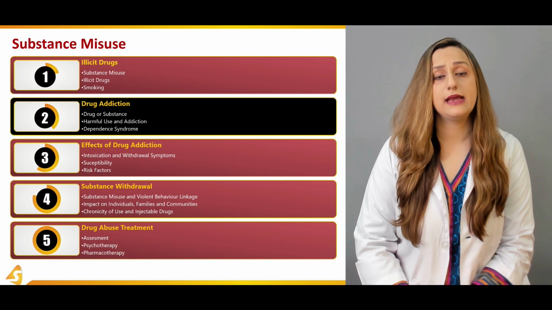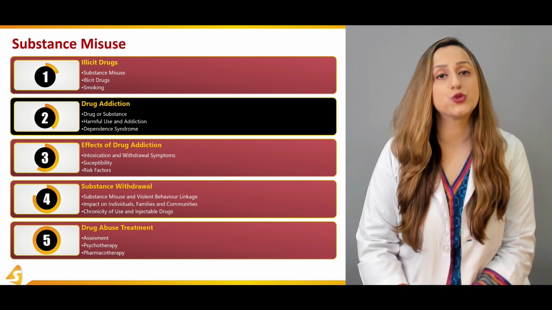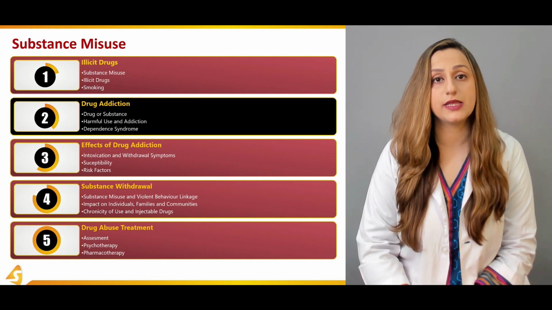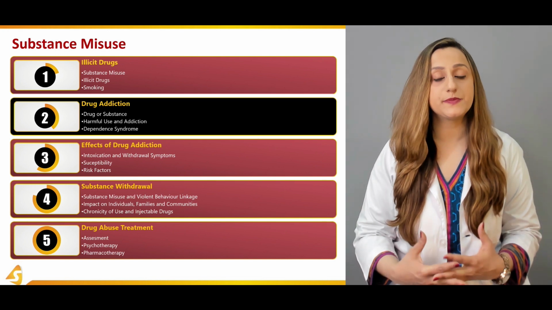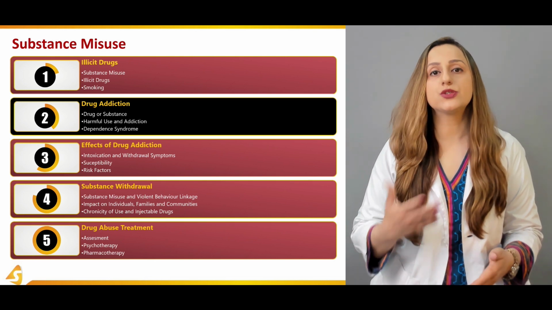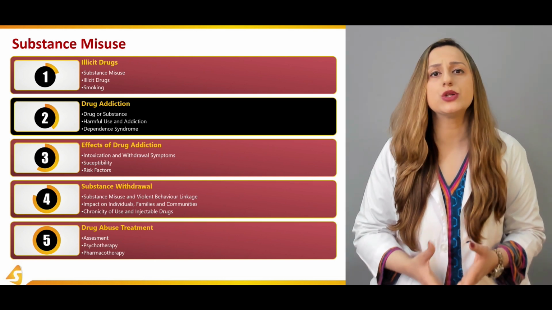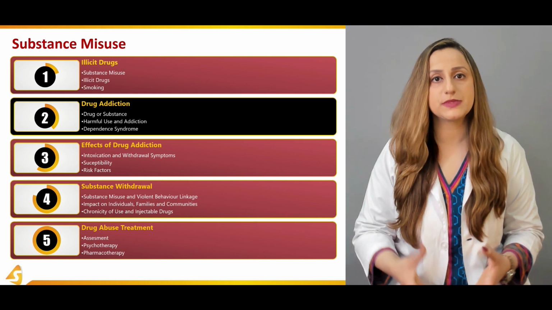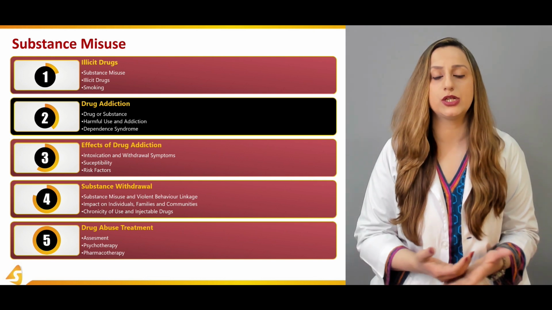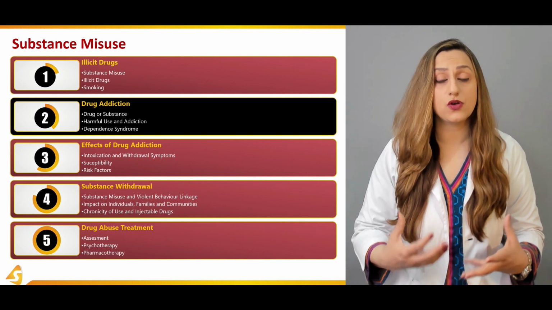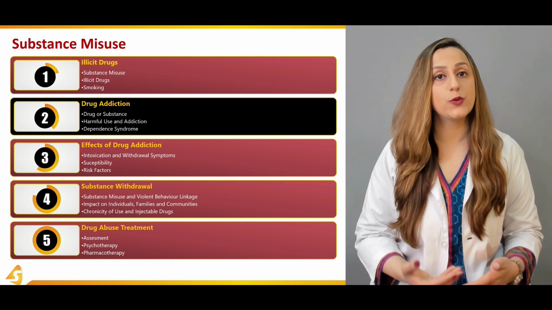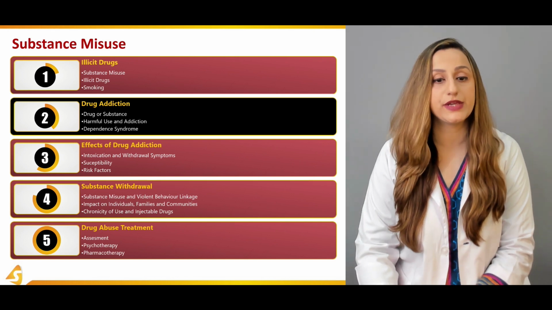The dependence syndrome can basically be defined as the withdrawal syndrome as well. The withdrawal syndrome develops because the person develops tolerance to that particular kind of drug, and when he withdraws that drug, he's going to develop psychological symptoms, and he's also going to develop physical symptoms as well. So the presentations can include convulsions, and different states of consciousness. The person will feel palpitations, the CVS can be involved, as well as the respiratory system can be involved at this stage.